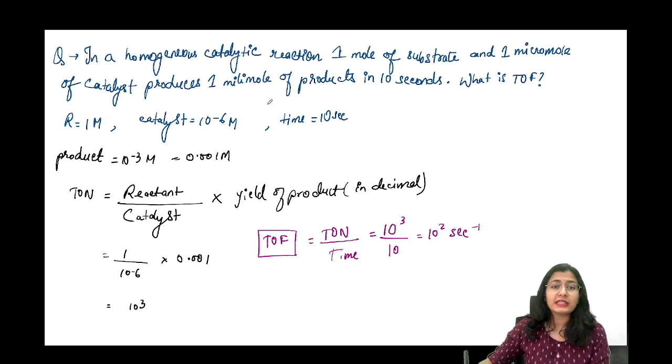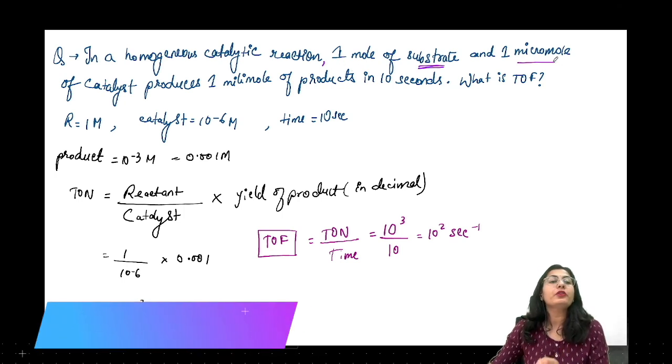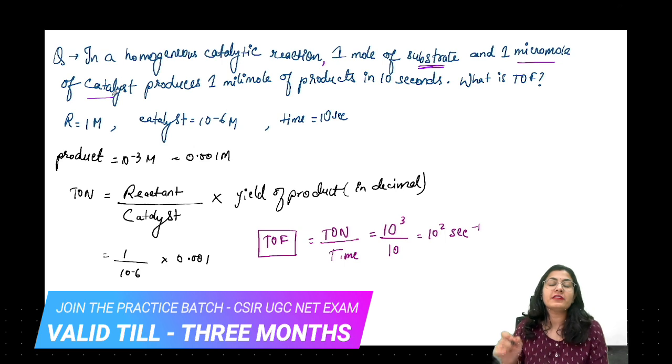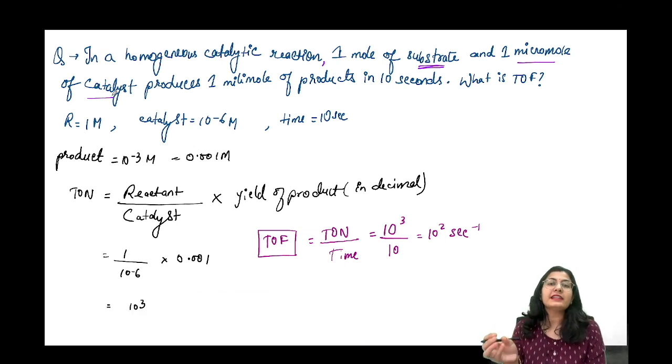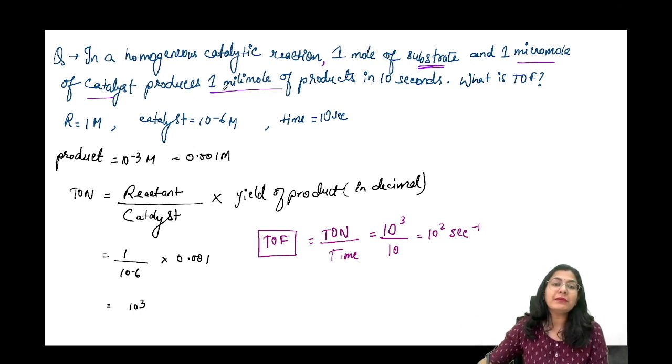In a homogeneous catalytic reaction, 1 mole of substrate and 1 micromole of catalyst. You must always remember that the catalyst is going to be taken in a very small amount. So 1 mole of the substrate and 1 micromole of the catalyst produces 1 millimole of the product in 10 seconds. What is the turnover frequency? Very simple. You have the substrate, the products, the catalyst amount and the time also.